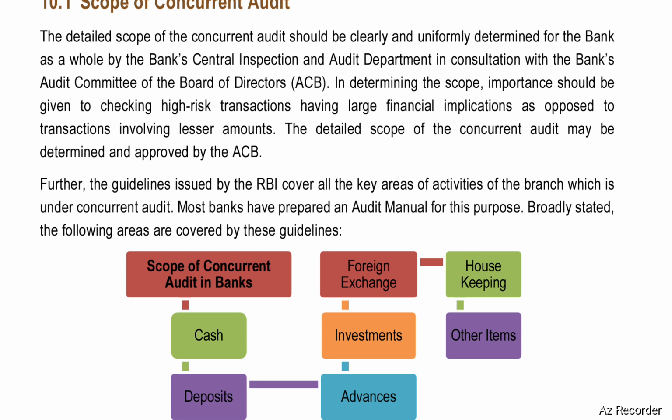In determining the scope, importance should be given to checking high risk transactions having large financial implications as opposed to transactions involving lesser amounts. The detailed scope of concurrent audit may be determined and approved by the ACB.